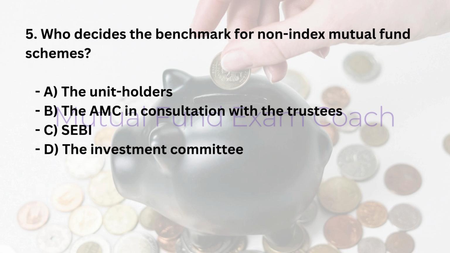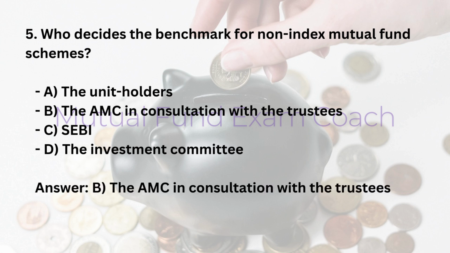5. Who decides the benchmark for non-index mutual fund schemes? A. The unit holders. B. The AMC in consultation with the trustees. C. SEBI. D. The investment committee. Answer, B. The AMC in consultation with the trustees.